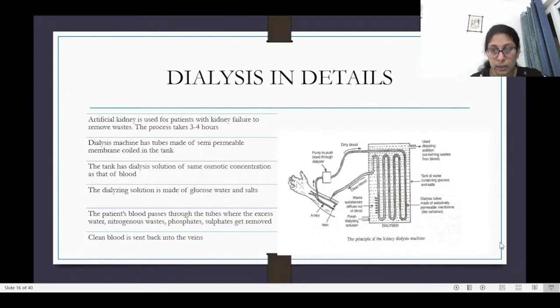So the waste substances diffuse out of the blood into the dialysing solution. Okay, and this solution is made up of glucose, water, and salts. So the patient's blood passes through the tubes where the excess water, nitrogenous waste, phosphates, and sulfates get removed, and then the clean blood is sent back through the veins into the body of the patient. Okay, so that's your process of dialysis.